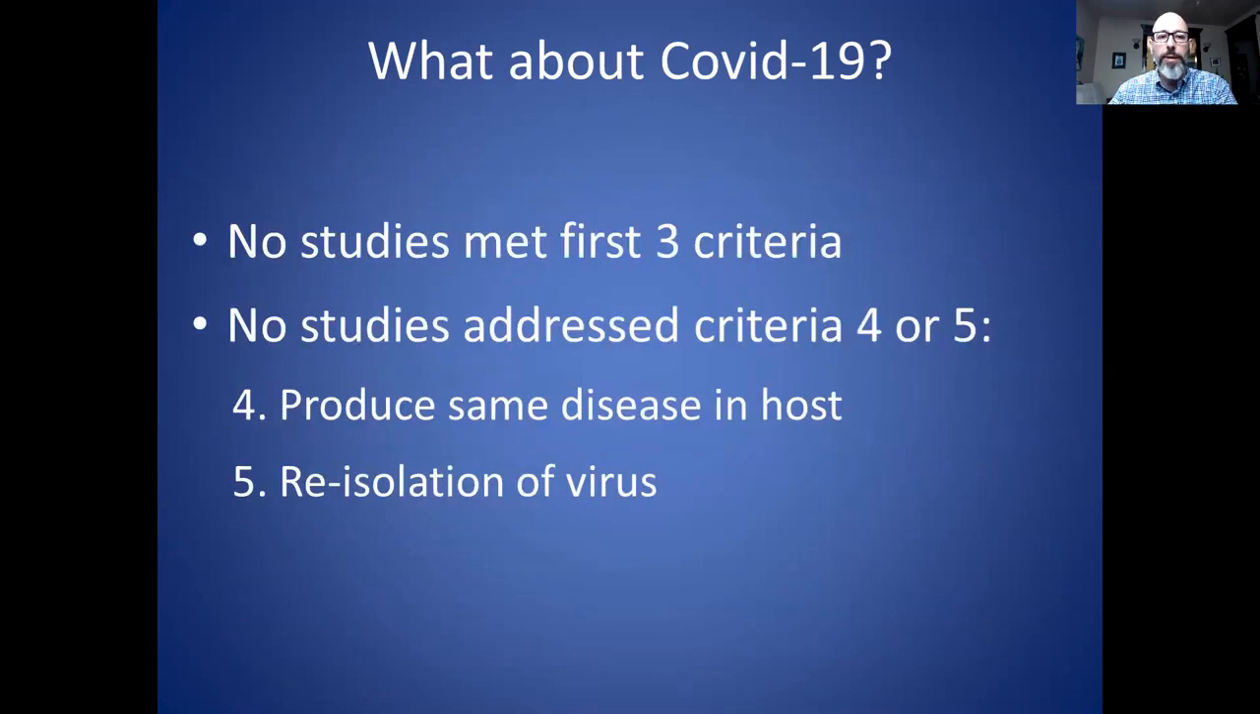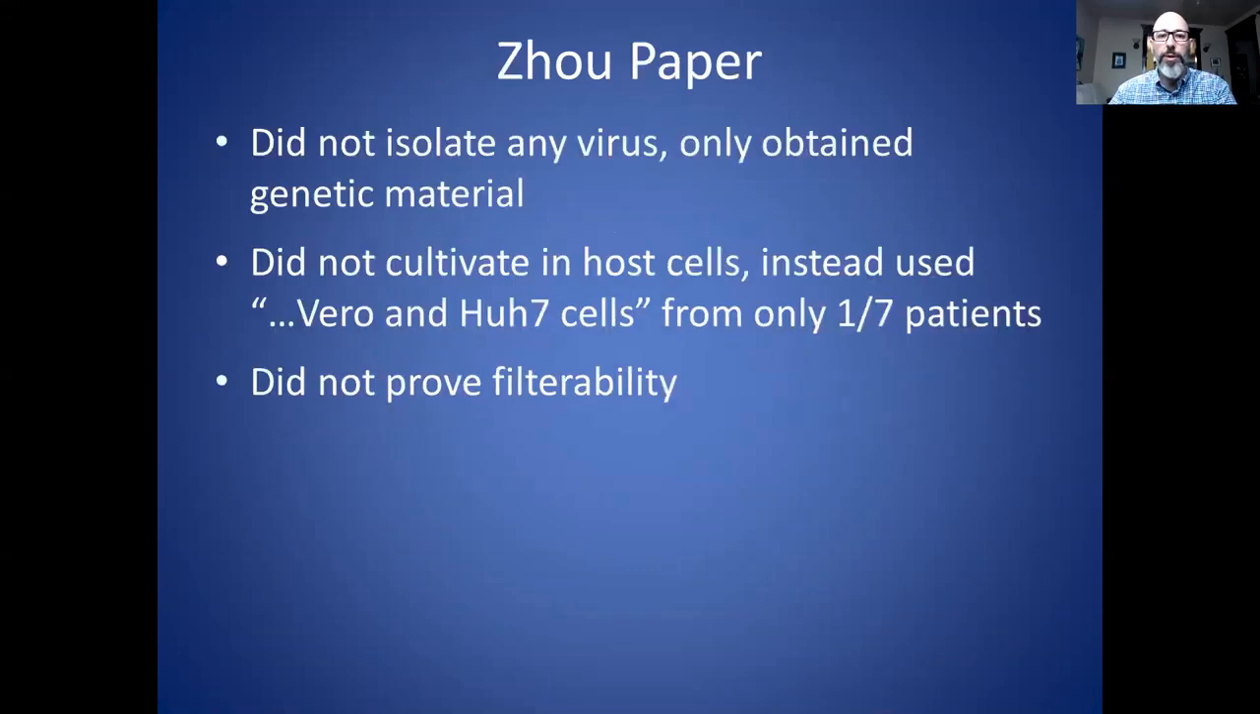So out of what I found, none of the studies met the first 3 criteria. No studies tried to address criterion 4 or 5, which is inoculating the isolated particle into a healthy host and causing the disease, or re-isolating it from that person. So this was just not done at all, not attempted. If criterion 4 and 5 were never attempted, you can already conclude from that, I'm fairly confident, that it has not been proven that this is a cause of any illness. But let's look a little bit closer.